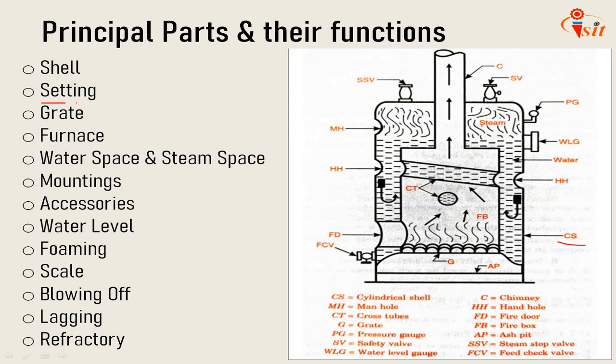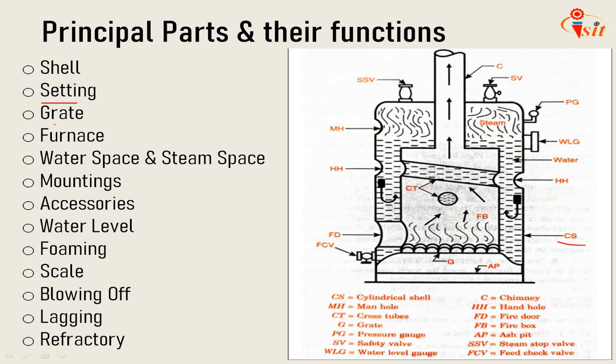Next is setting. The primary function of setting is to confine heat to the boiler and form a passage for the gases. It is generally made of brickwork and may form the wall of the furnace and the combustion chamber. It also provides support in some types of boilers. For example, in Lancashire boilers, setting provides support.